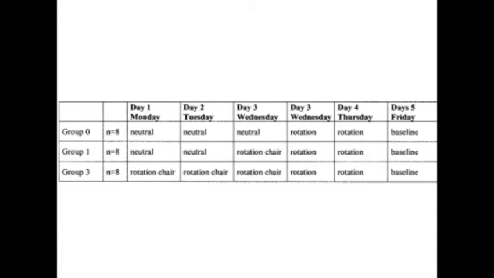Group 1 have 2 days of exposure to a neutral environment, followed by a day's experience of the rotation chair, where they walk down to the rotation chair, sit in it, and have nothing happen. Then 2 days of actual rotation, and again they give their baseline ratings of nausea. Group 3 have 3 days of exposure to the rotation chair, then 2 days of actual rotation, and then again give their baseline rates of nausea.